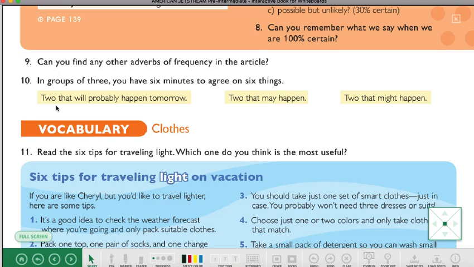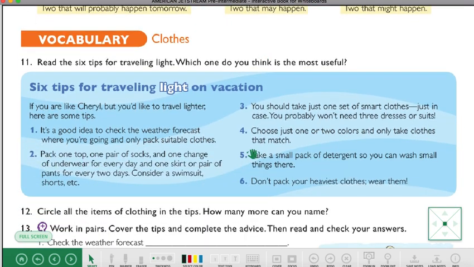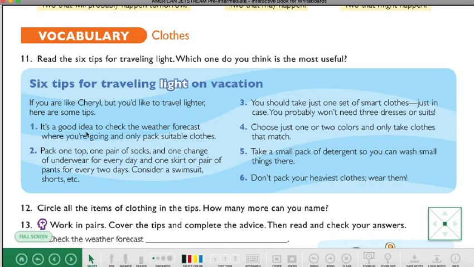Try to say them. If it is in the chart, you will hand them in written, okay? But if not, you practice them. Will probably happen, okay? If they already paid me and I arranged with my friend to go to the café, suppose, okay? So I can say, I will probably see my friend tomorrow, okay? Because it is possible. Tomorrow I have some free time, I have money, so it is really possible. If they haven't paid me and tomorrow I work, well, I can think, I might see my friend tomorrow, but I don't think so. Okay, that's the idea. Now here we have some vocabulary to learn.